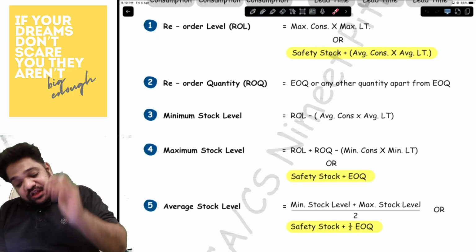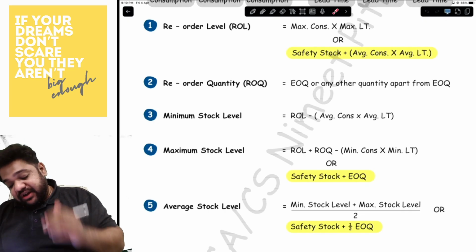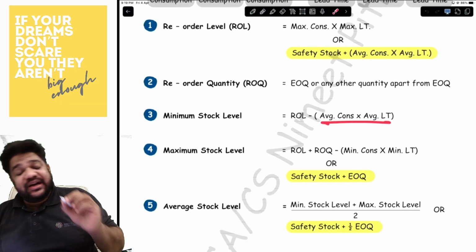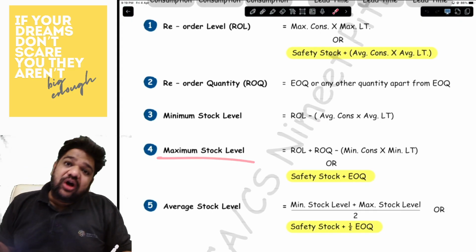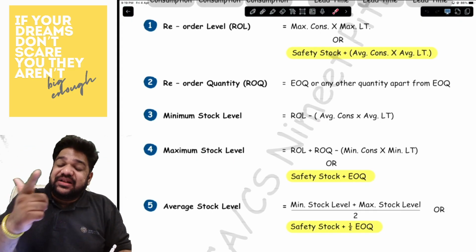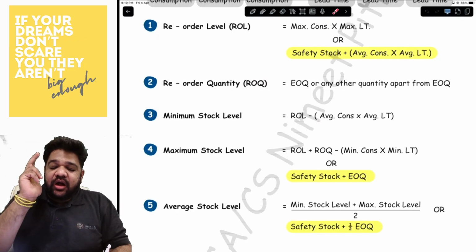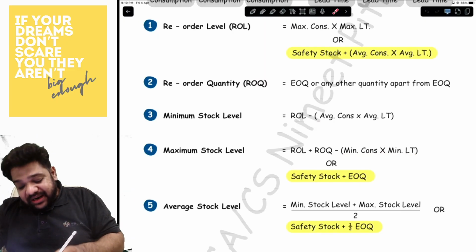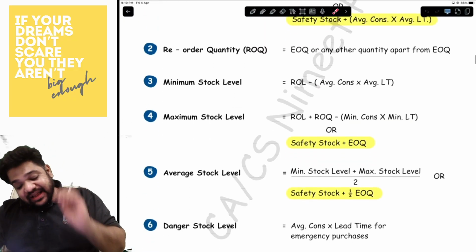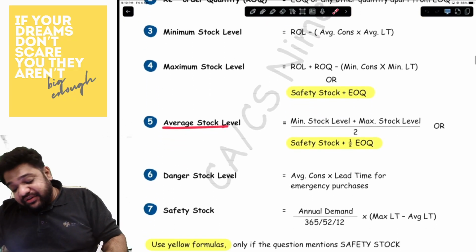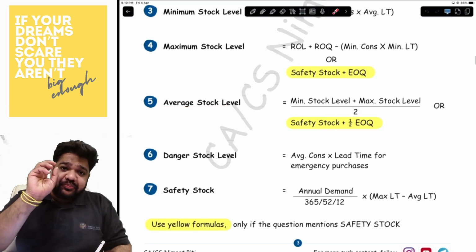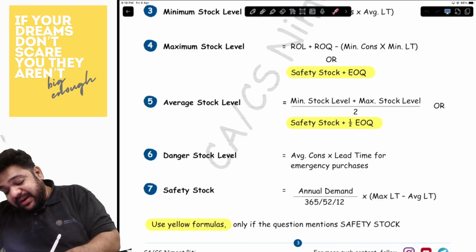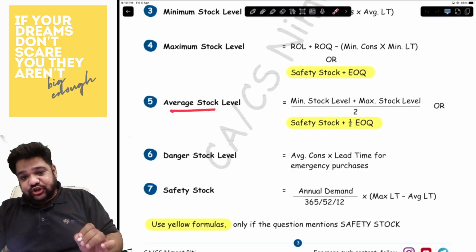Are we understanding? The next formula, minimum stock level. Minimum stock level has only one formula: reorder level minus average consumption into average lead time. Maximum stock level, two formulas: reorder level plus reorder quantity minus minimum consumption into minimum lead time, or the yellow formula is safety stock plus EOQ. And then comes the average stock level. Average stock level is again two: minimum plus maximum by 2, or it is safety stock plus half of EOQ. That becomes your average stock.